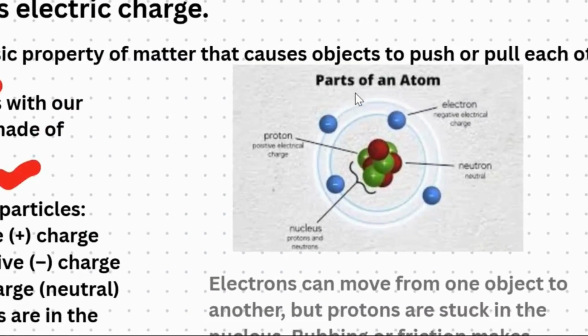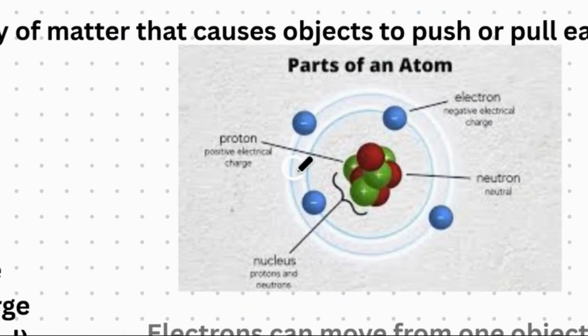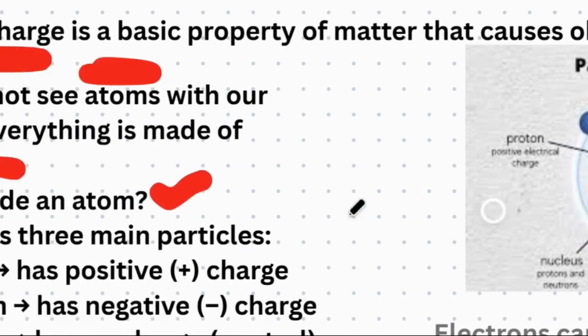I have put a picture here of a single atom. The red one is the neutron, the green one is the proton, and the ones surrounding them are electrons. That's how an atom looks, and neutrons and protons together are called the nucleus.